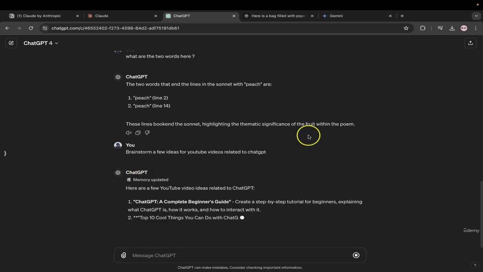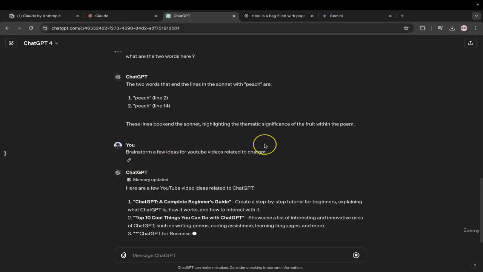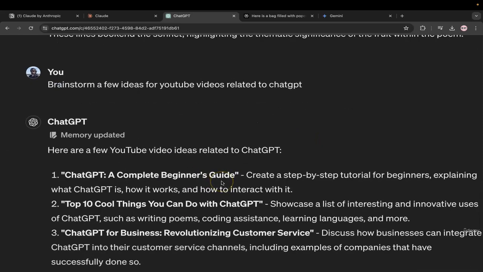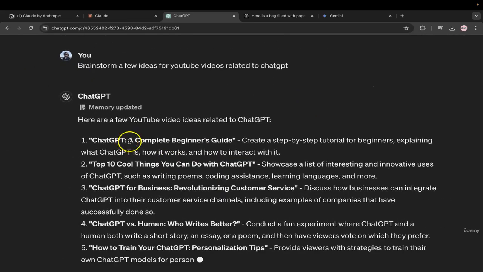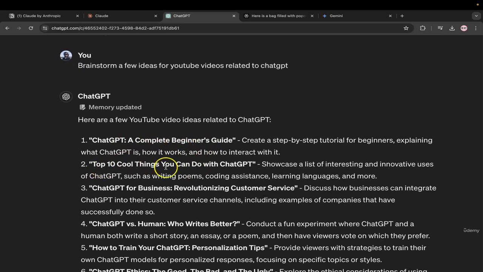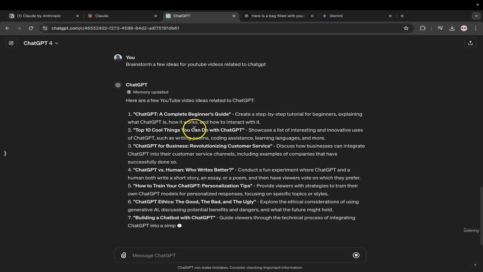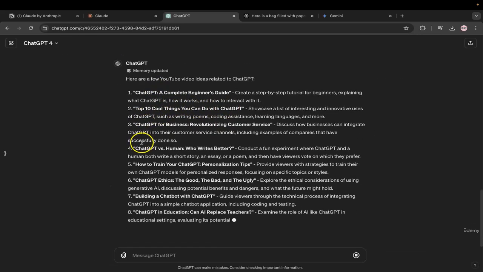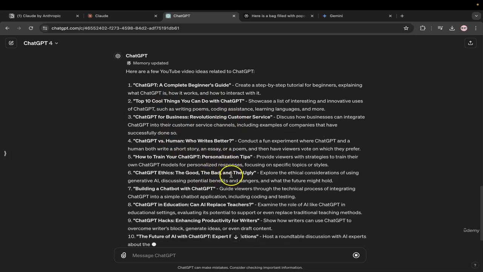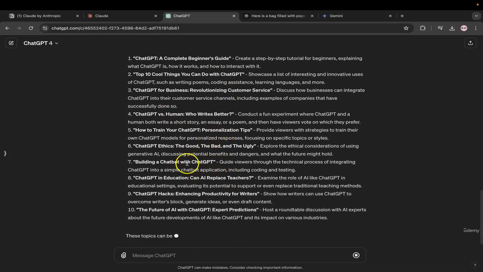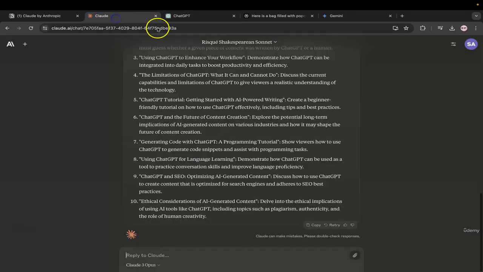Now GPT updated my memory as well because it thought this is what I work with. Now GPT is giving me the same generic answer that is not going to be very helpful. ChatGPT, a complete beginner's guide, top 10 cool things you can do with ChatGPT, ChatGPT for business review, customer service, who writes better, personalization tips, the bad and the ugly, blah blah blah.